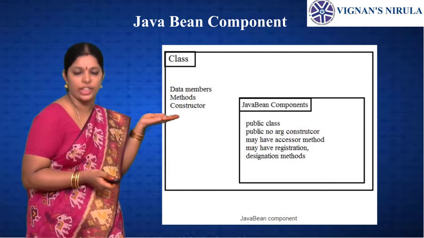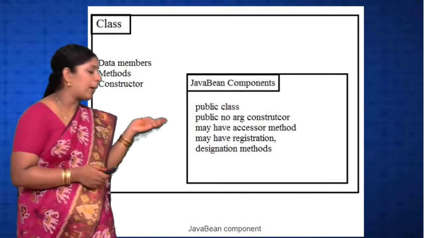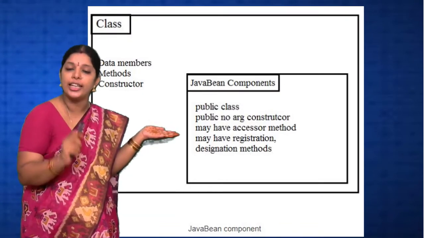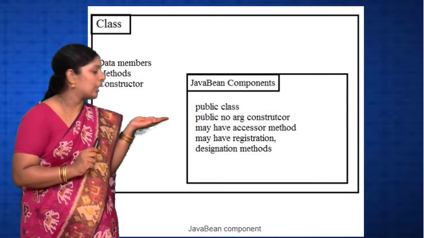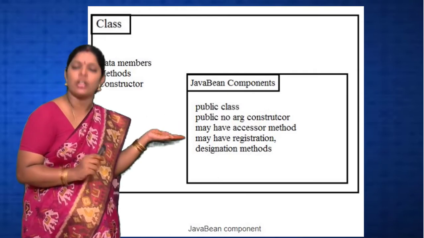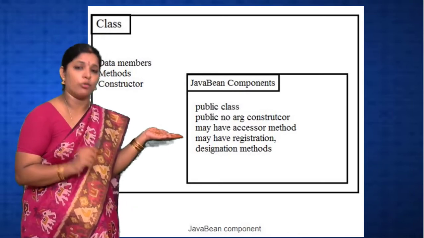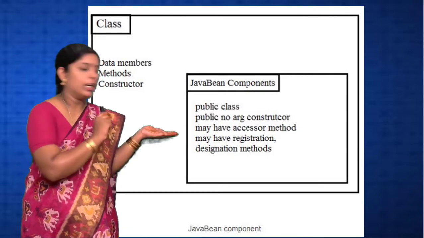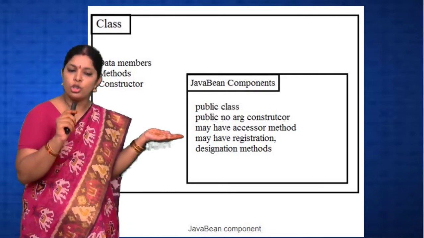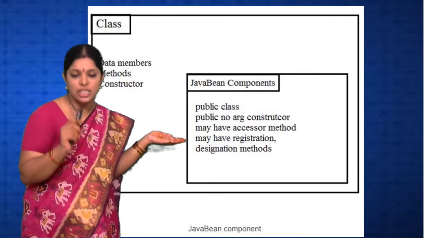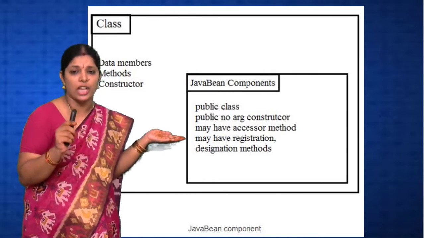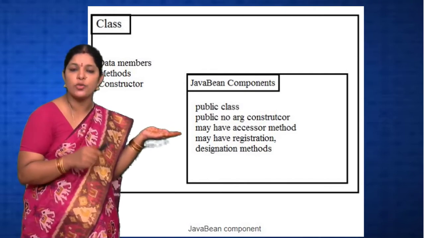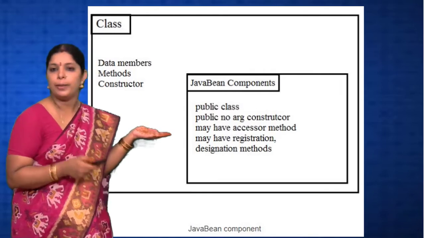These are the rules to create a Java Bean. First, a public class. For every Java Bean, we have to declare the class as public. Next, a public no-argument constructor. While creating the constructor, we have to declare it public. It may have accessor methods, that is getter and setter methods, which we use in Java Bean components. It may have registration, that means we are declaring the member variables.